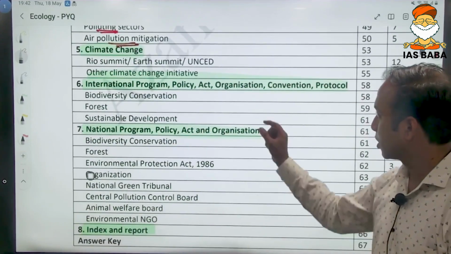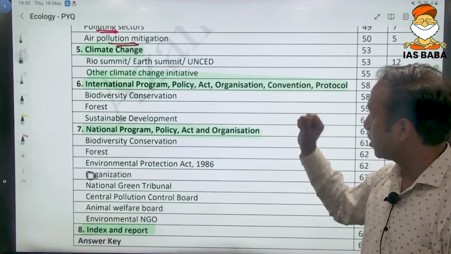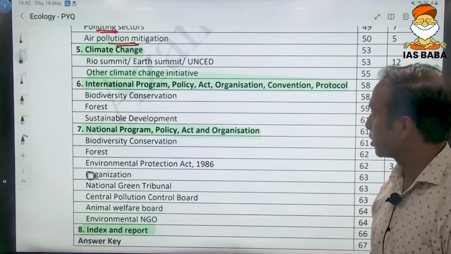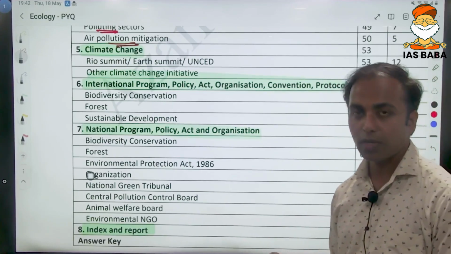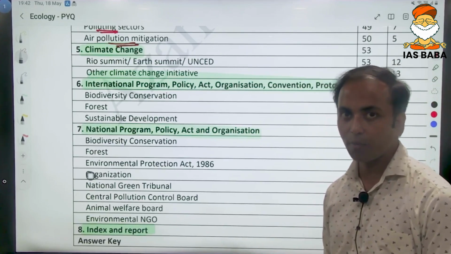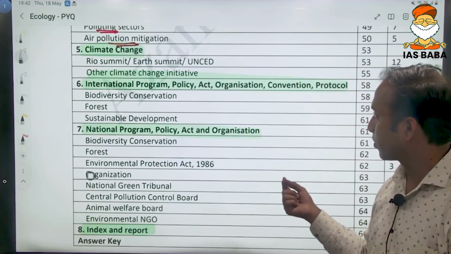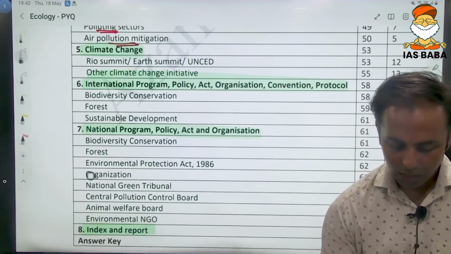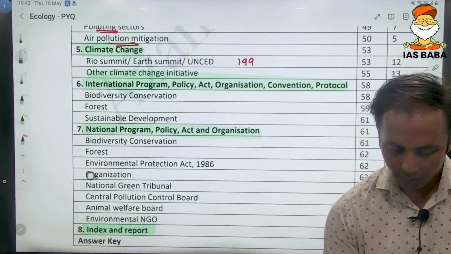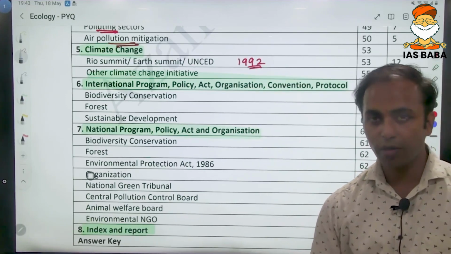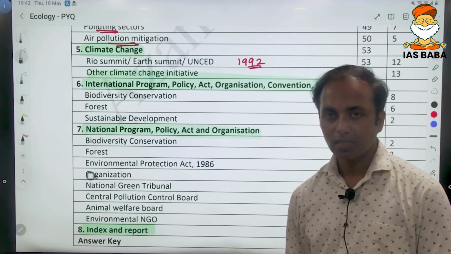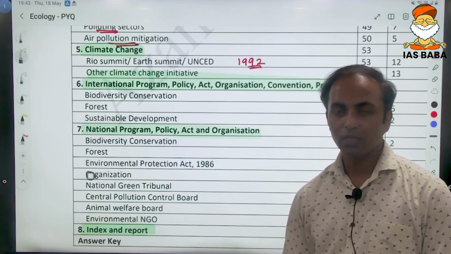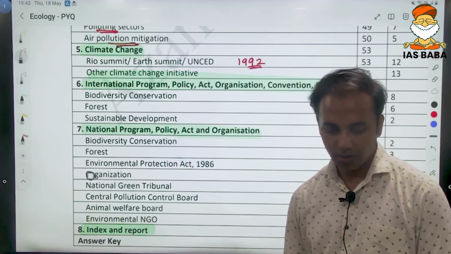From climate change, a very important conservation effort is the Rio Summit or the Earth Summit, also known as the United Nations Conference on Environment and Development, UNCED, which started way back in 1992, and whose meeting, also known as the Conference of Parties, COP, is conducted every year. The recent 27th meeting was concluded recently.